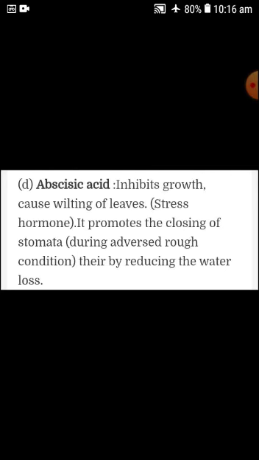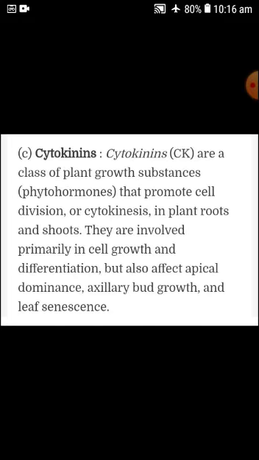Abscisic acid inhibits growth. It does not promote growth, meaning it is a growth inhibitor, the opposite of a growth promoter, and causes wilting of leaves. It promotes the closing of stomata, reducing water loss. So abscisic acid is the growth inhibitor, and auxin and gibberellin are the growth-promoting hormones.